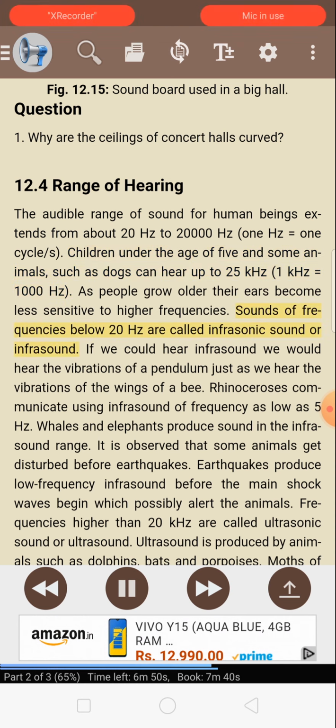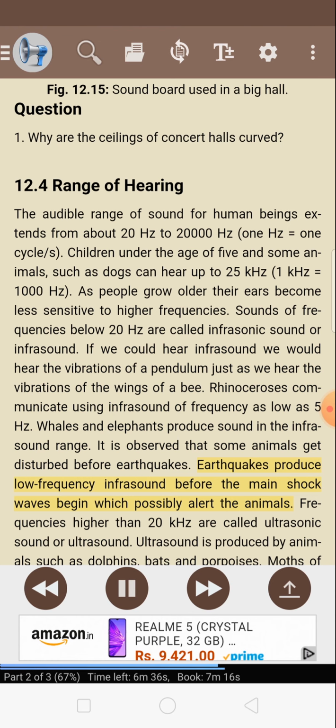Sounds of frequencies below 20 Hz are called infrasonic sound or infrasound. If we could hear infrasound, we would hear the vibrations of a pendulum just as we hear the vibrations of the wings of a bee. Rhinoceroses communicate using infrasound at frequency as low as 5 Hz. Whales and elephants produce sound in the infrasound range. It is observed that some animals get disturbed before earthquakes. Earthquakes produce low-frequency infrasound before the main shock waves begin, which possibly alert the animals.